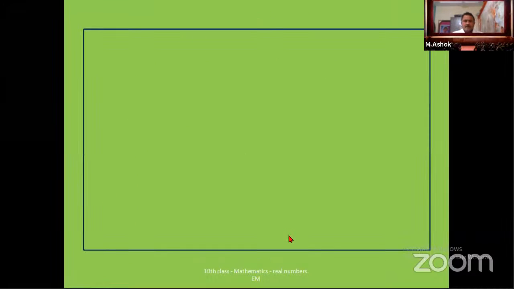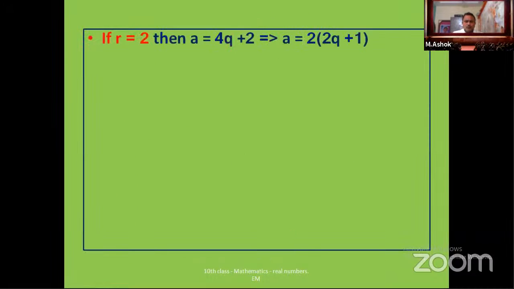Now take r value as 2. If r is equal to 2, then a is equal to 4q plus 2. So take 2 common here: 2 into some integer, 2q plus 1. Again, if you assume this entire 2q plus 1 as some k, now a is equal to 2k. 2k means a multiple of 2, means that is an even number.